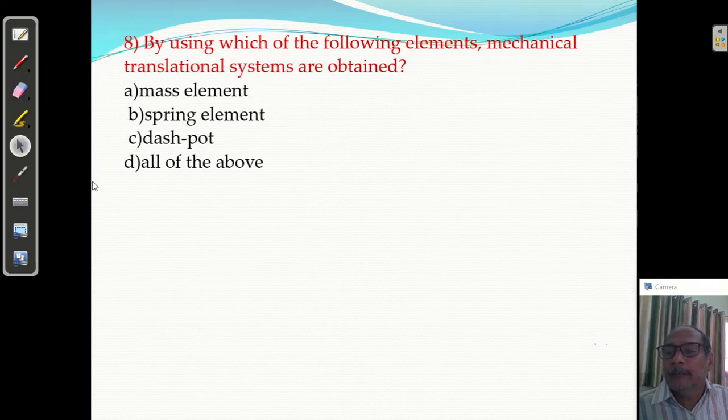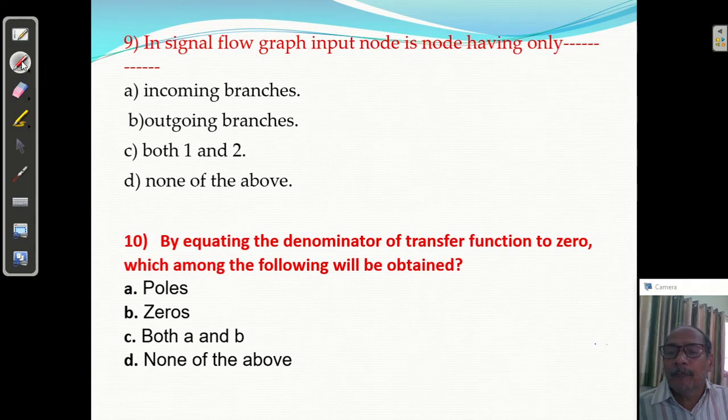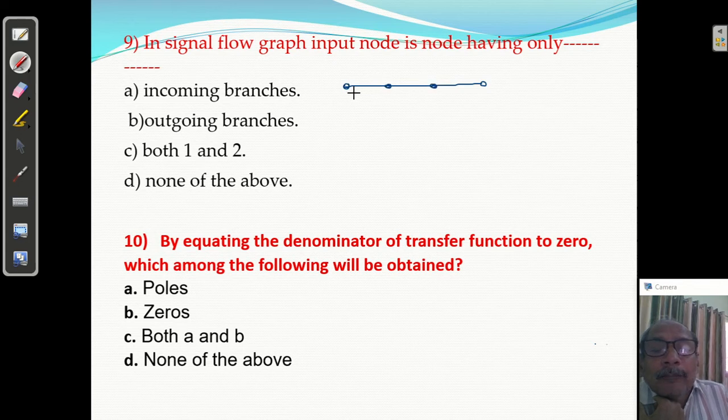Question number 9. In signal flow graph, input node is the node having only... We know, suppose we have a signal flow graph. This is the signal flow graph. These are known as nodes. They represent the variables. So these are x1, x2, x3, x4. Clear? So signals will be like this, and a gain will be there.